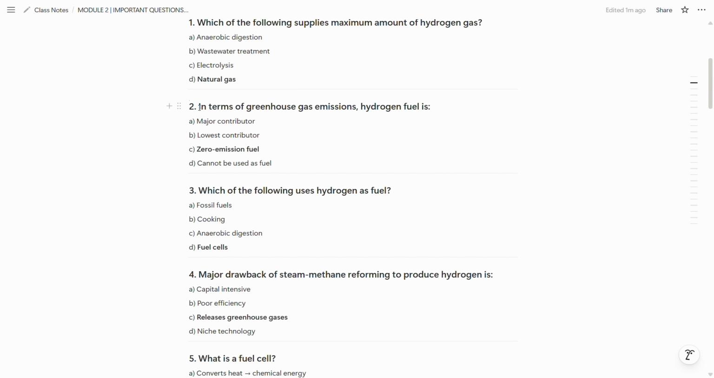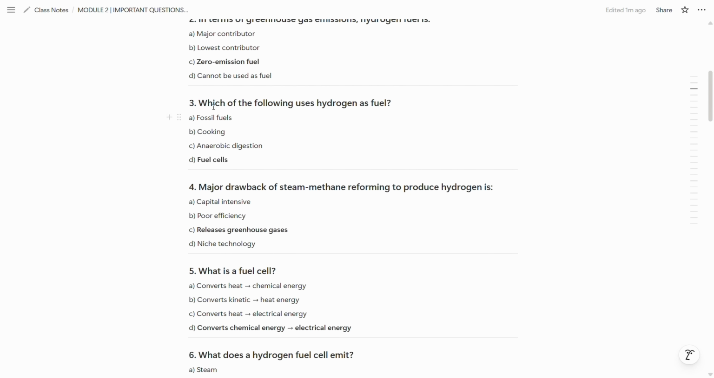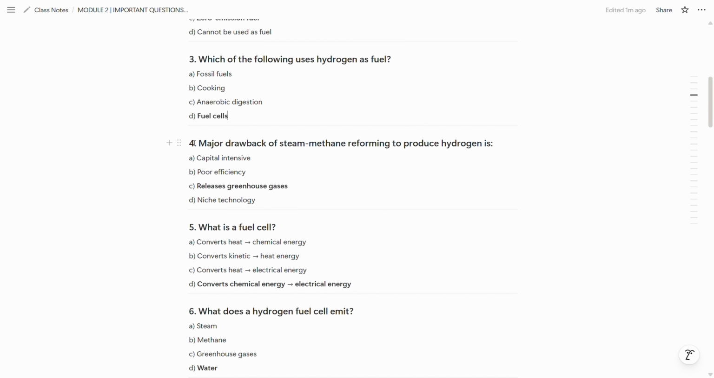Now the second question is, in terms of greenhouse gas emission, hydrogen fuel is zero emission fuel. So C is the correct option. Now the third question is, which of the following uses hydrogen as fuel? Fuel cells. So option D is correct.